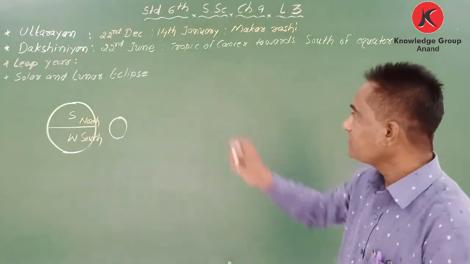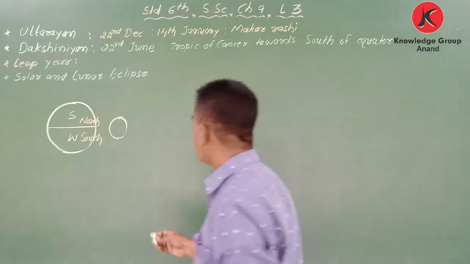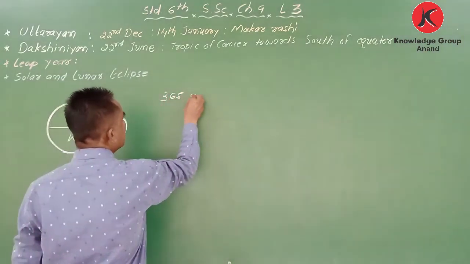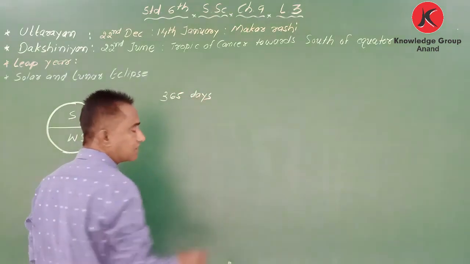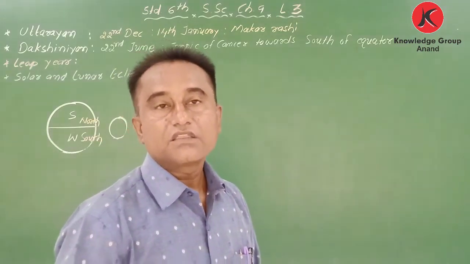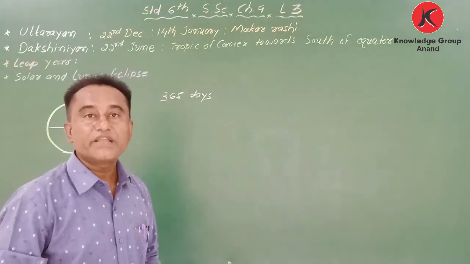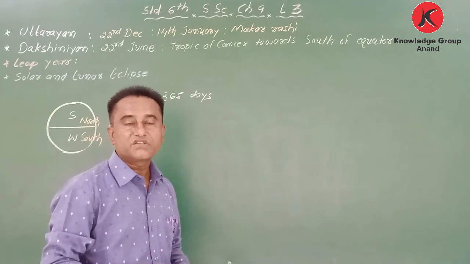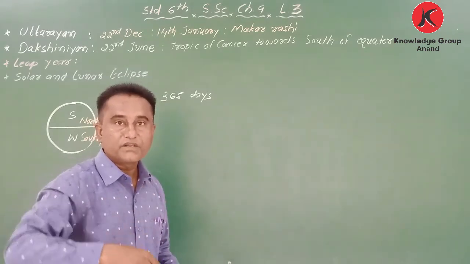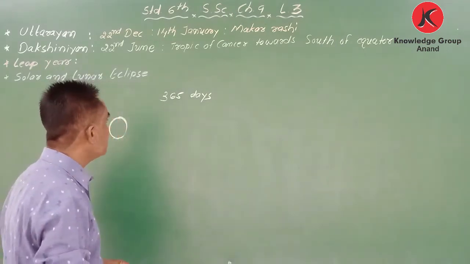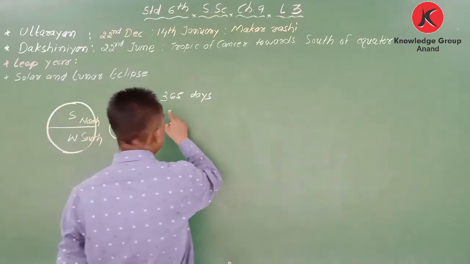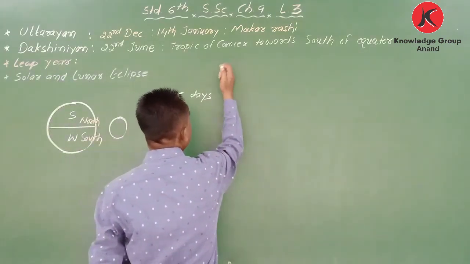My dear students, we know the earth takes 365 days to complete one full circle around the sun. But my dear students, it is not exactly 365 days, it is 365 days and 6 hours.